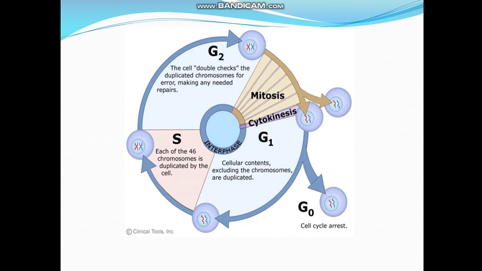In this diagram, you can see the cell cycle, various stages of cell cycle, G1, S, G2. In G1, cellular contents excluding the chromosomes are duplicated. In S phase, each of the 46 chromosomes is duplicated by the cell. In G2 phase, the cell double checks the duplicated chromosomes for error, making any needed repair. Then comes the mitosis.